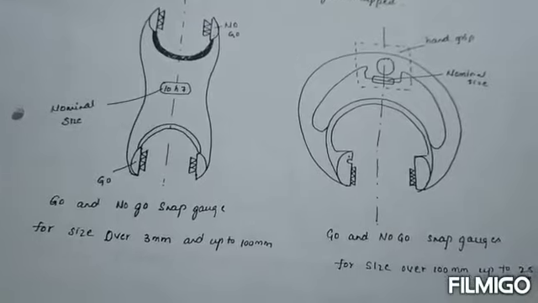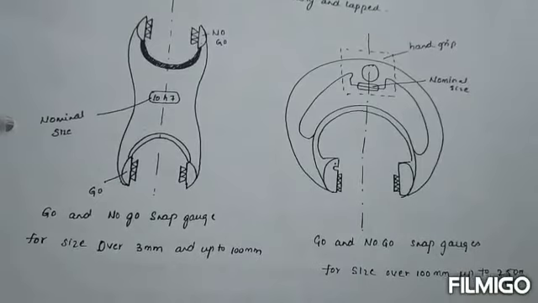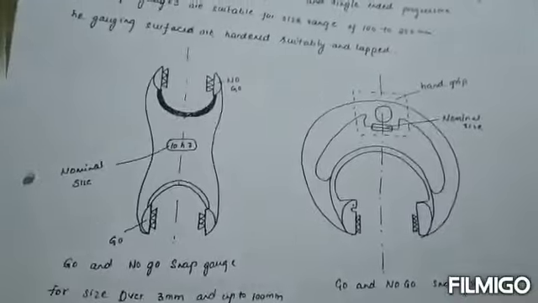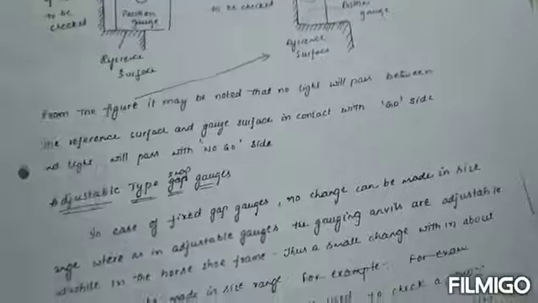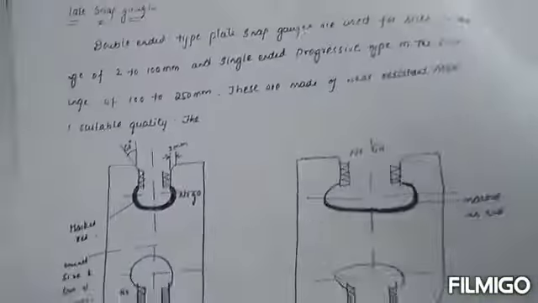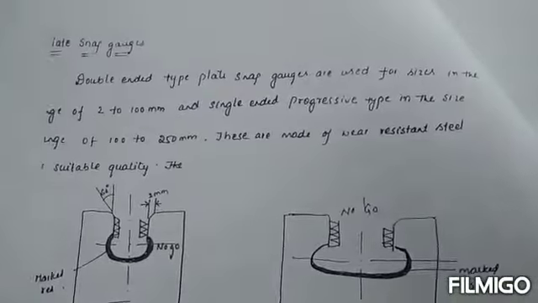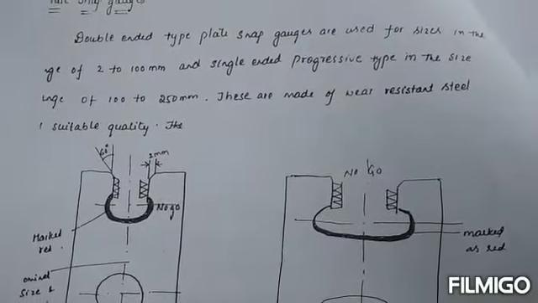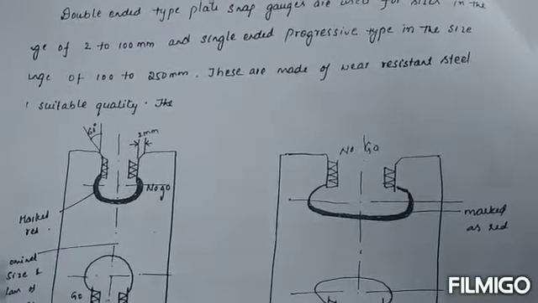There will be two sizes of the materials. Okay, these go and no go snap gauges are determined of different principles of the materials. Okay, and this is the ring type snap gauge which we are using in the materials. Okay, next one, double-ended snap gauge. It is nothing but what we are taking as plate snap gauges. Double-ended type plate snap gauges are used for sizes in the range of 3 to 100 mm, and single-ended progressive type for the size range of 100 to 250 mm.